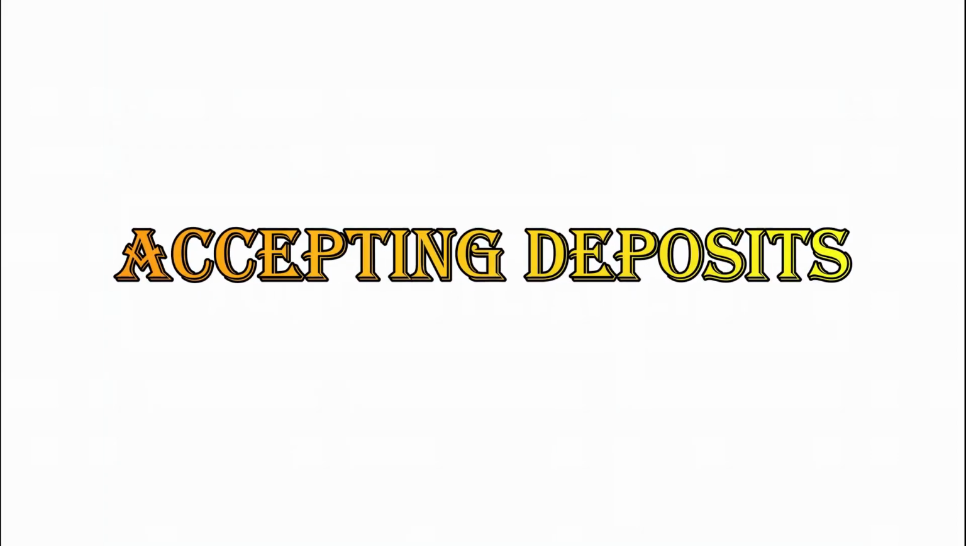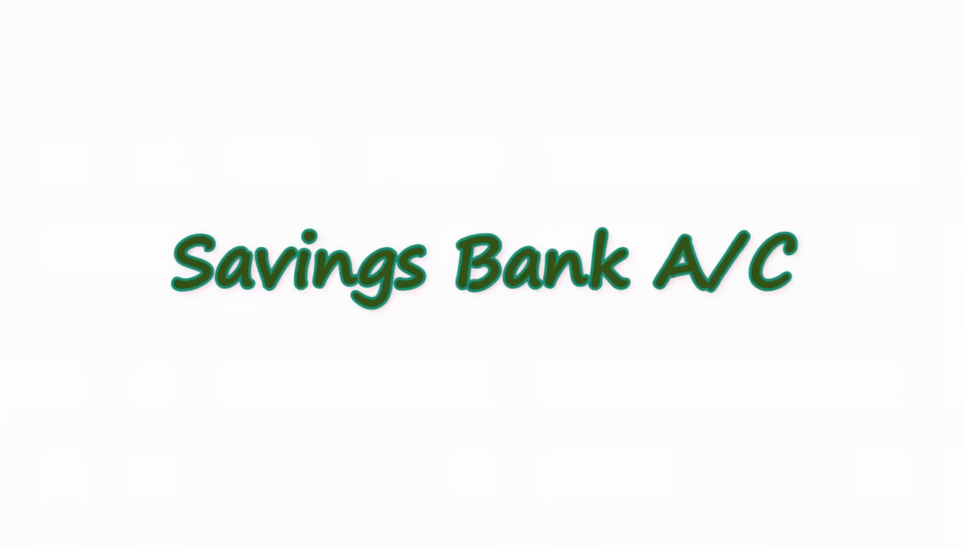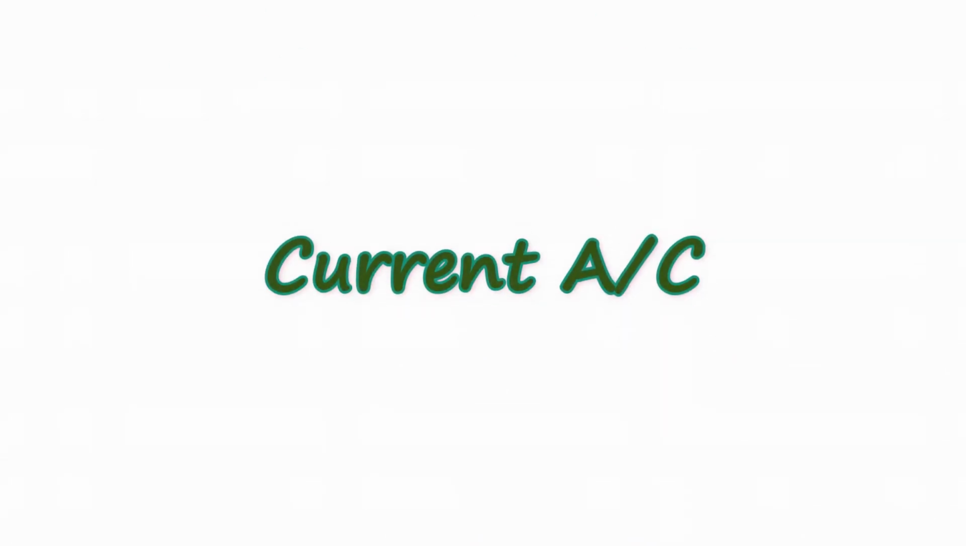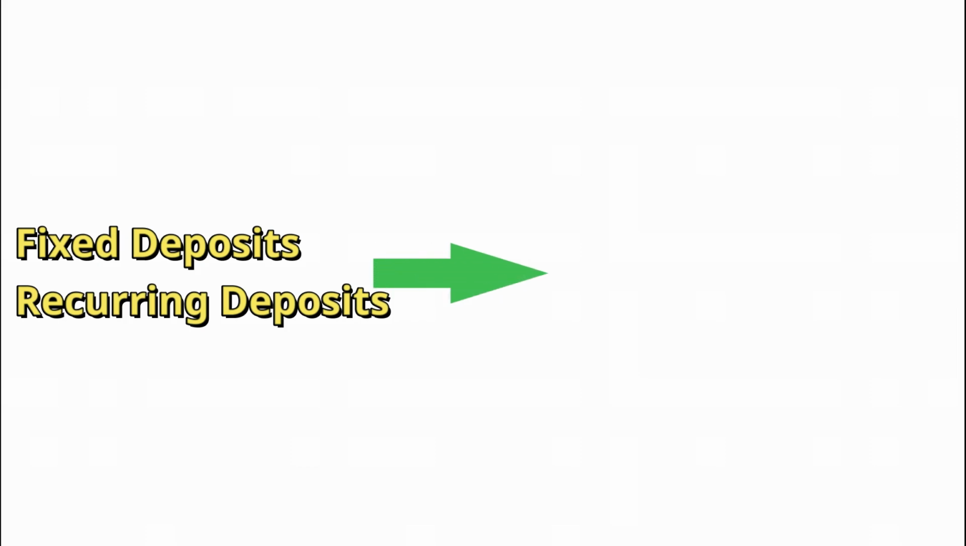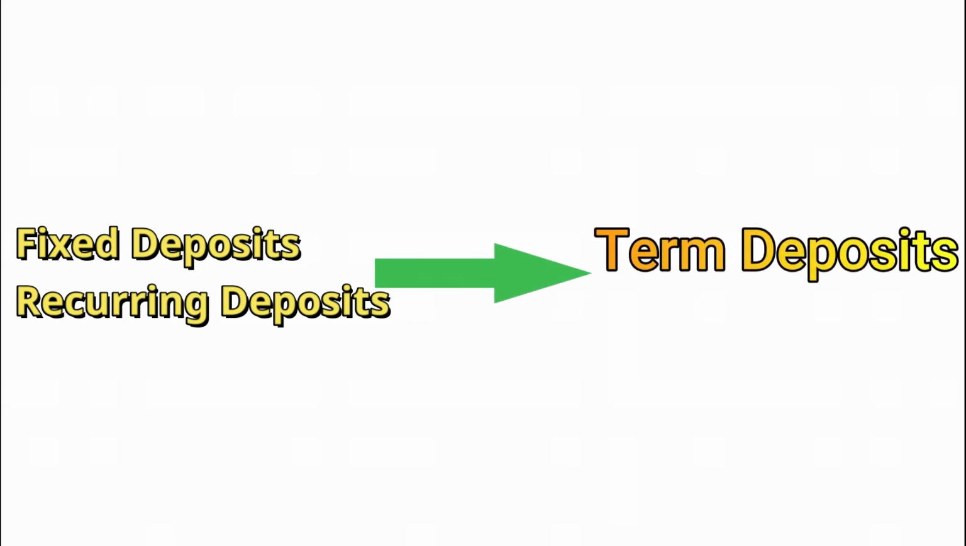Coming to the first one, accepting deposits. All the deposits of banks are broadly classified into demand deposits and term deposits. Savings bank account and the current account come in demand deposits. These two are also termed as CASA account, current account and savings account. Fixed deposits and recurring deposits come under term deposits.